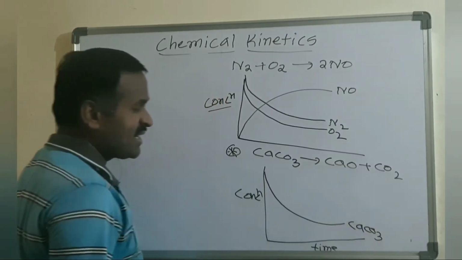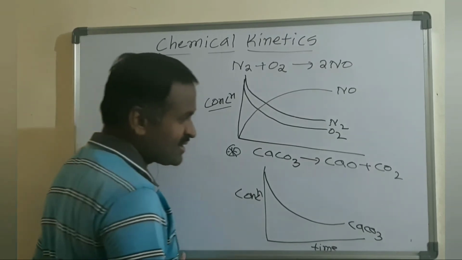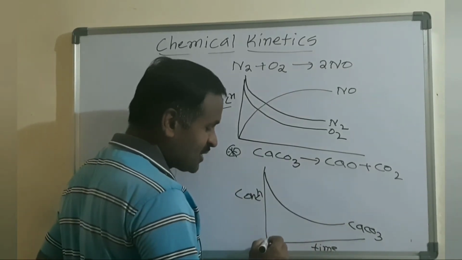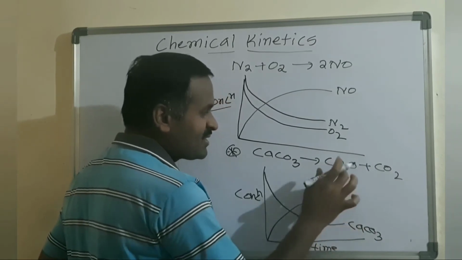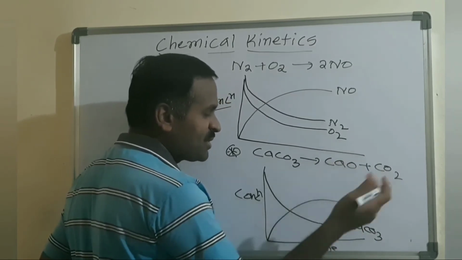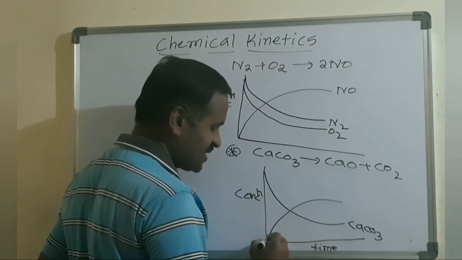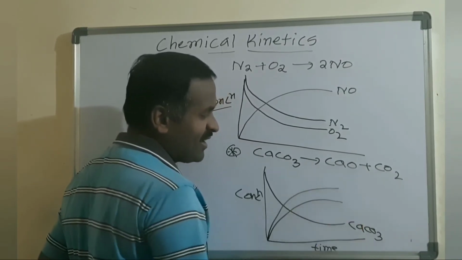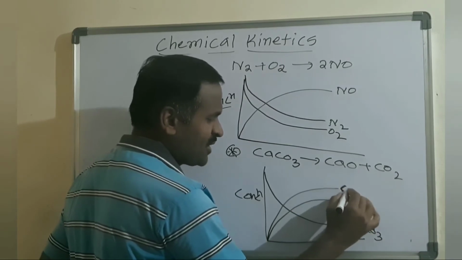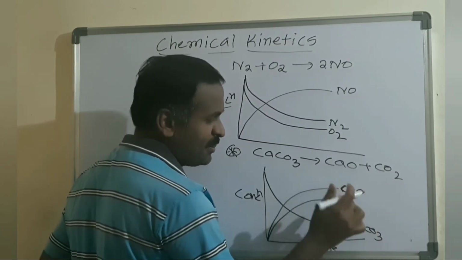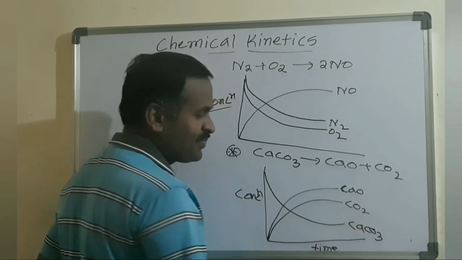And what about calcium oxide and carbon dioxide? Both start from zero, but we draw them depending on the concentration of product. Suppose calcium oxide is more, I take CaO up and then CO2 down.